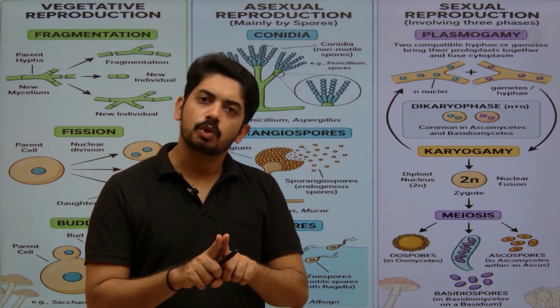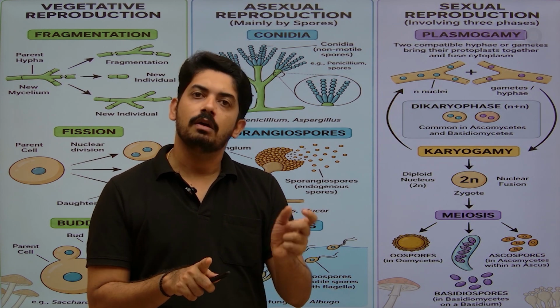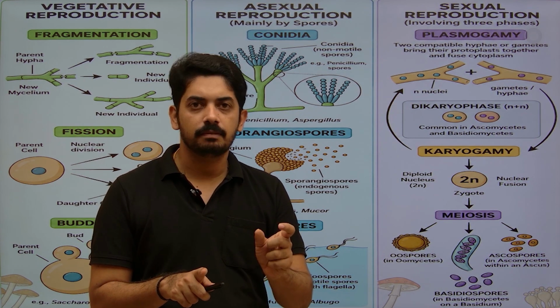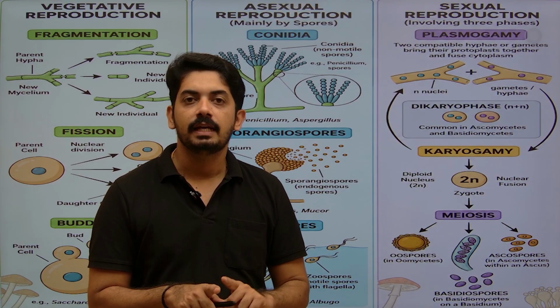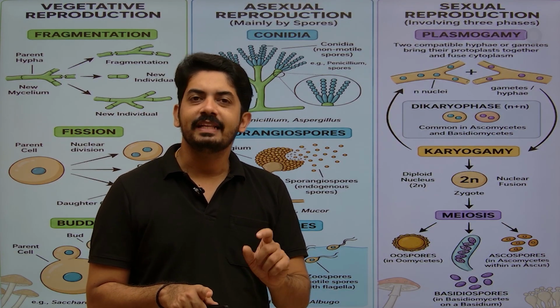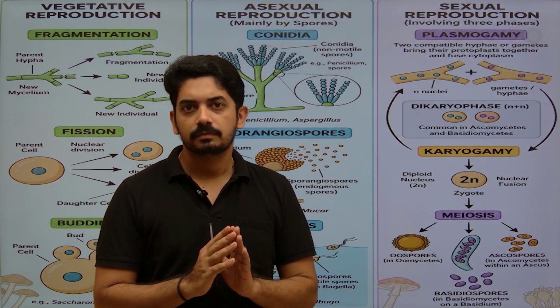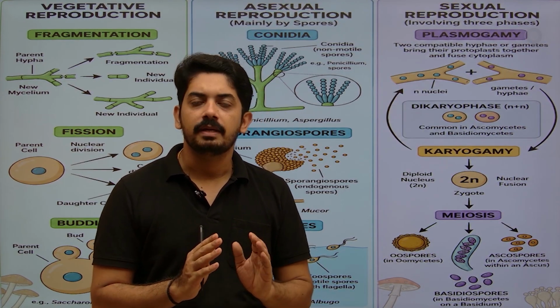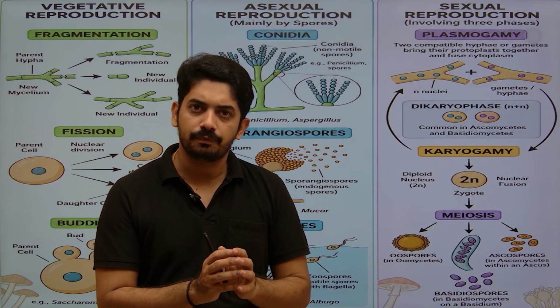They come close together and there will be a fusion of the cytoplasm, nothing but the protoplasm. Initially cytoplasm fusion takes place, and that we call plasmogamy. Now in that cell, the nuclei are separate for a short interval of time, and then it is followed by karyogamy. These two nuclei also fuse.